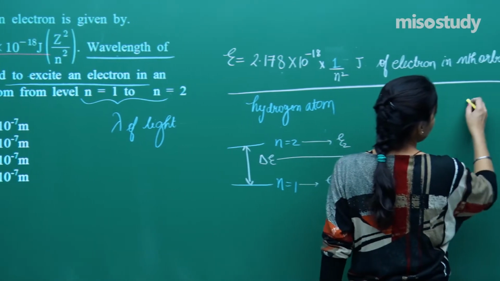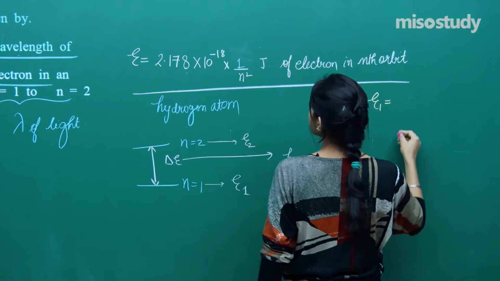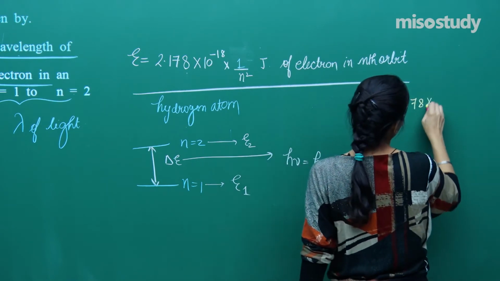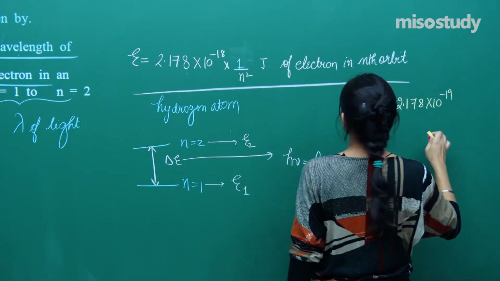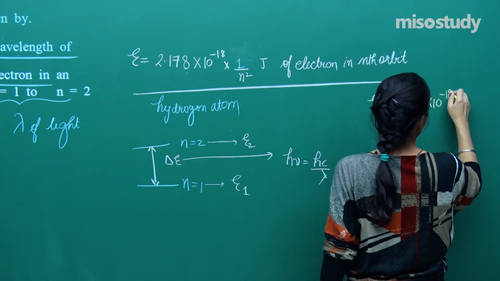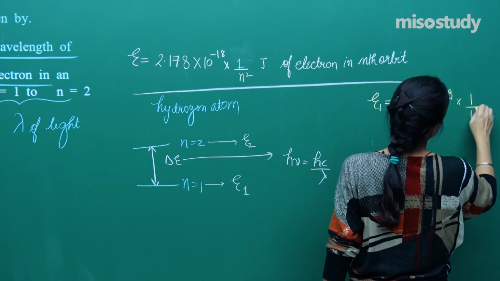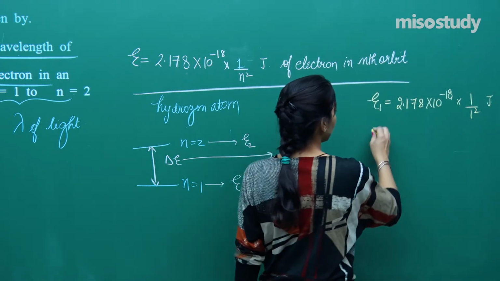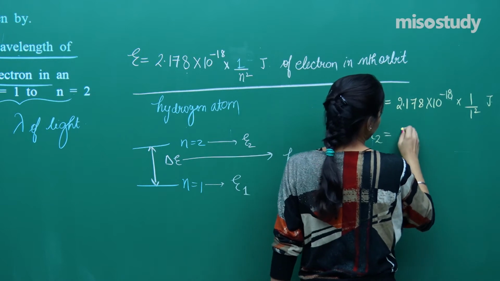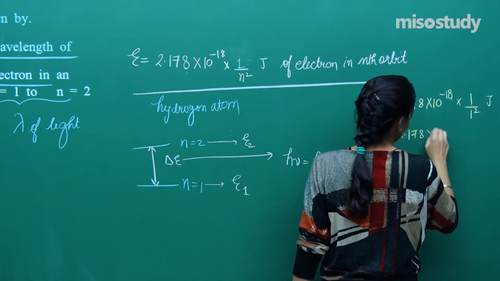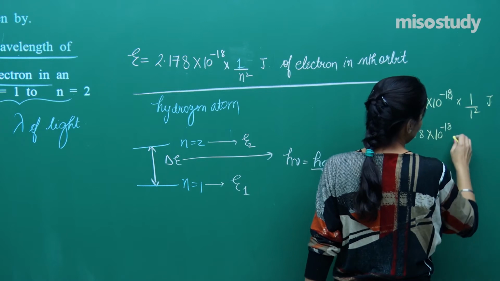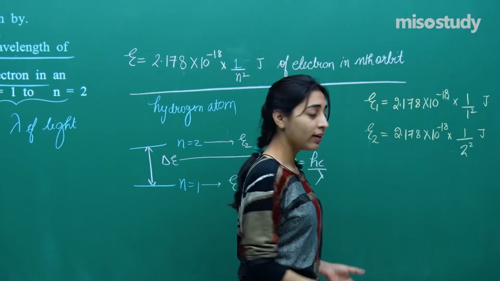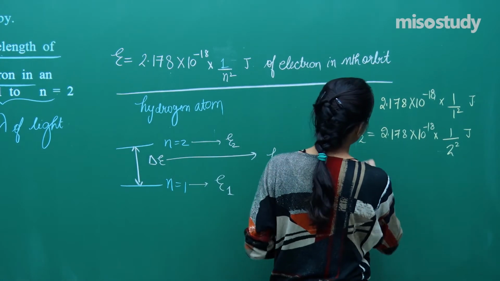So we can find the energy in first orbit will be 2.178 into 10 raised to the power minus 18 into 1 by 1 square joules, fine. Now what should be the energy of electron in second orbit? So this is 2.178 into 10 raised to the power minus 18 into 1 by 2 square joules, am I right?